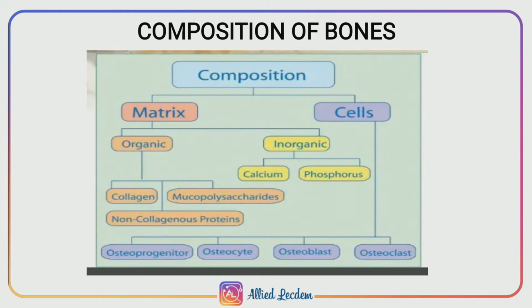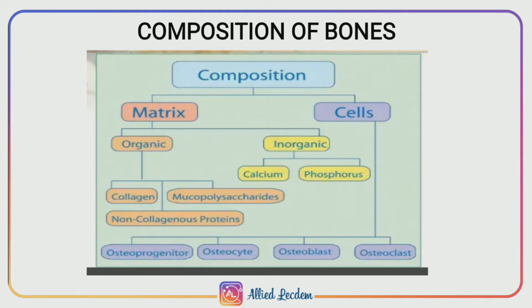Okay, the extracellular matrix. Under extracellular matrix we have organic and inorganic components. Under organic we have collagen fibers, mucopolysaccharides and non-collagen proteins. Under inorganic we have calcium, phosphorus, magnesium, potassium and sodium citrate.